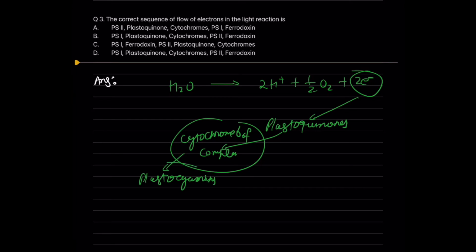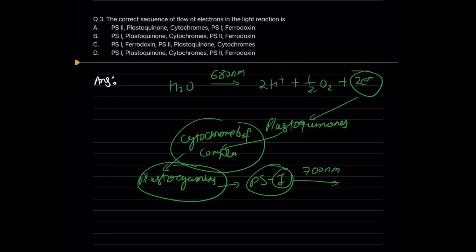And this plastocyanin transfers the electron to the PS1 system, which again uses more light energy over here. It also has receptors for accepting light energy and generates more high energy electrons, but the light energy which it uses is nearly equal to 700 nanometer. Over here we use light energy of 680 nanometer in photosystem 2.